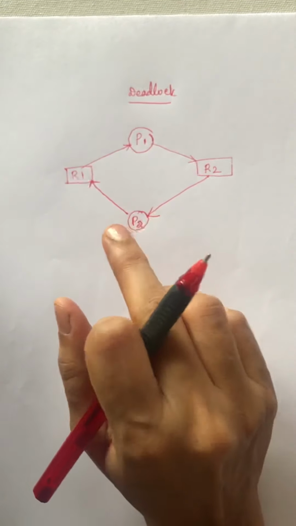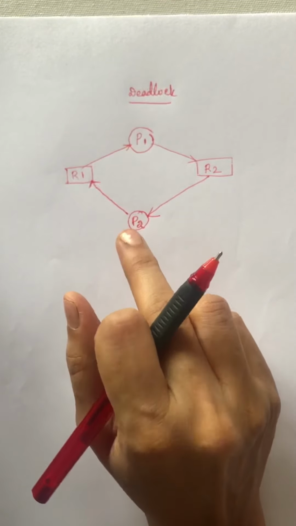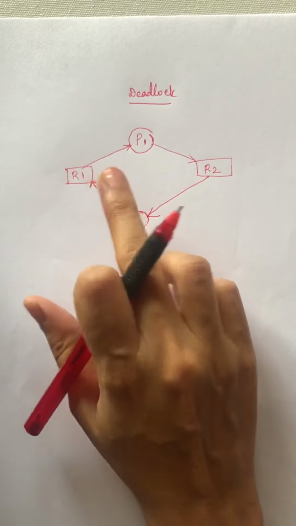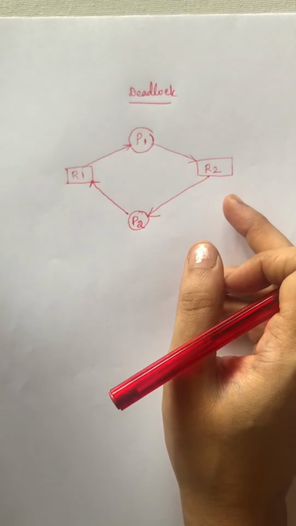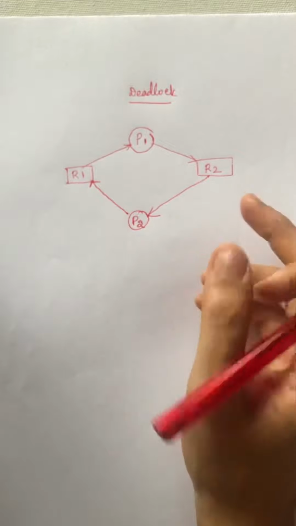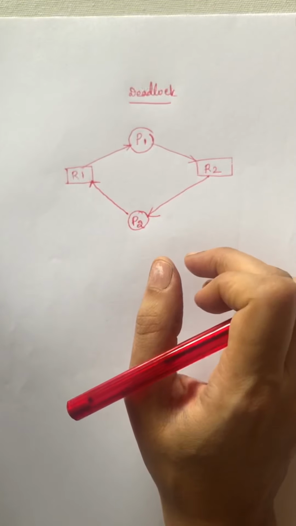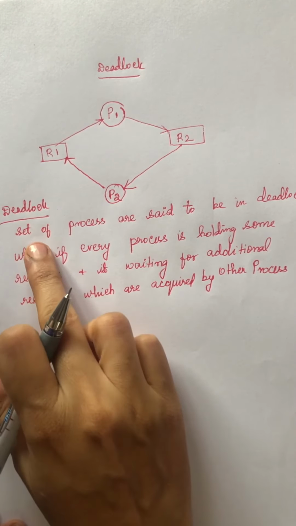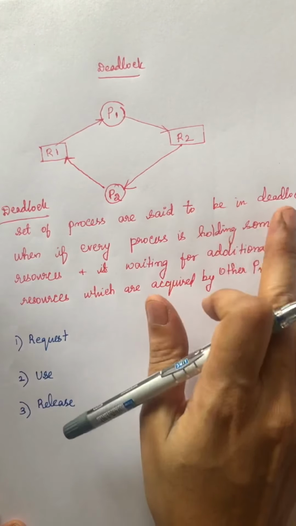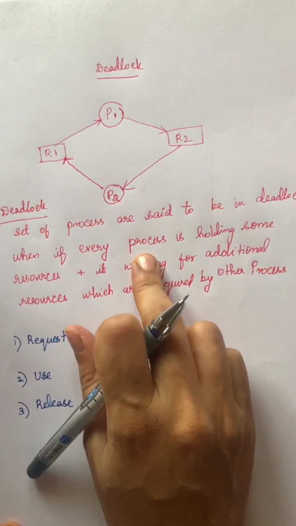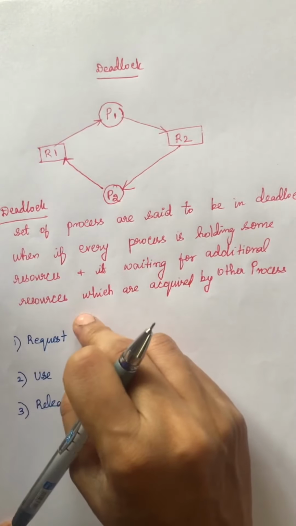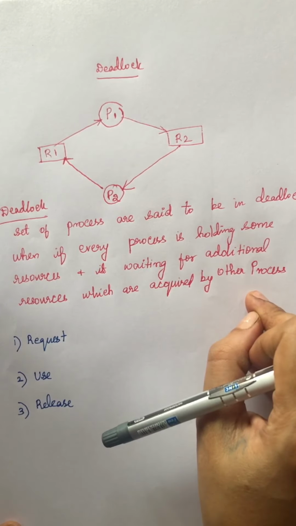I'll repeat: a set of processes is said to be in deadlock when every process is holding some resources and is waiting for additional resources which are acquired by another process.